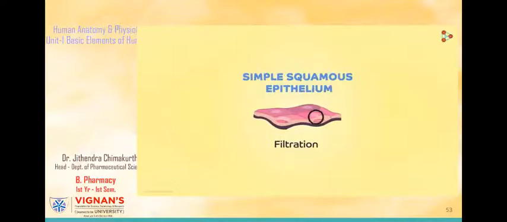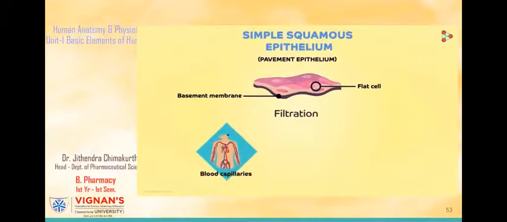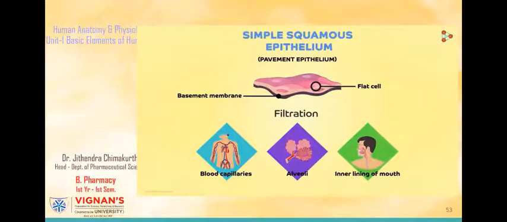In this type, we find flat cells lying upon the basement membrane. These being extremely flat or tile-like are also known as pavement epithelium. Their flat nature itself states their function and locations. Such type is mainly used to transport or precisely diffuse substances across membranes and also perform filtration. Thus, where do you think we will find them? Well, think of the thinnest surfaces in our body. Yes, the lining of blood capillaries, the lining of alveoli, and also the inner lining of the mouth.